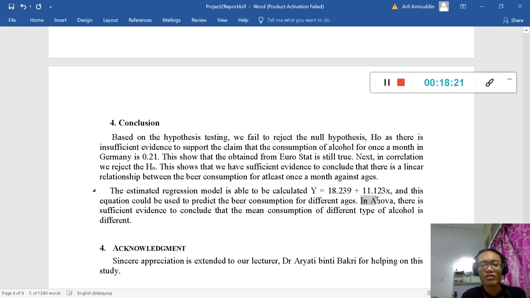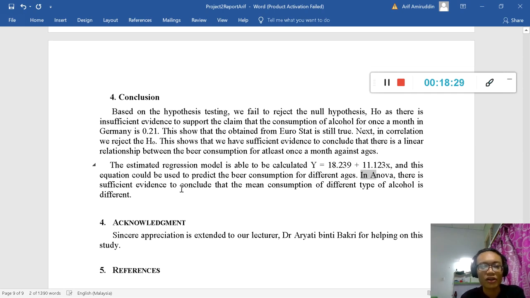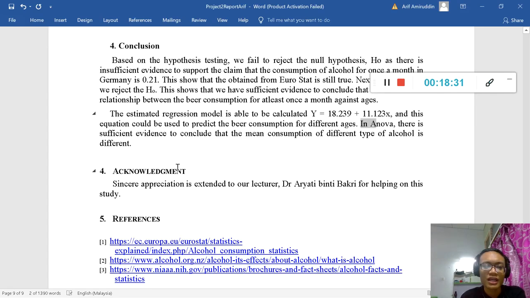While in ANOVA we have concluded that the mean for different types of alcohol is different, and that is all for the conclusion.